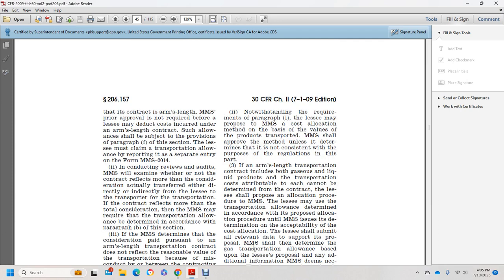Notwithstanding the requirements of the paragraph above, the lessee may propose to the Minerals Management Service a cost allocation method based on the value of the processed products to be transported. The Minerals Management Service will review the method and issue a determination consistent with the purpose of the regulations within this part.